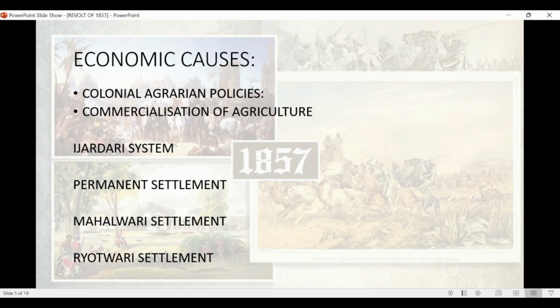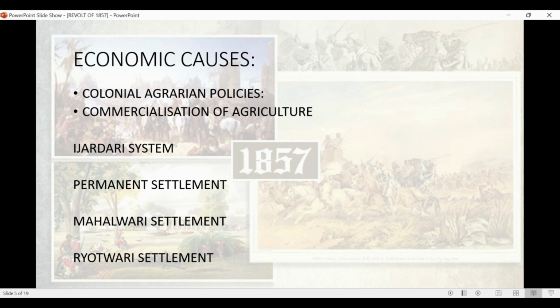Well, the most important of them was the Ryotwari settlement, as the word Ryot means farmers, who found themselves in clutches, means in problems with the moneylenders. Their efforts to free themselves were not supported by the police or government officials, because the police and government officials were from the British side only.